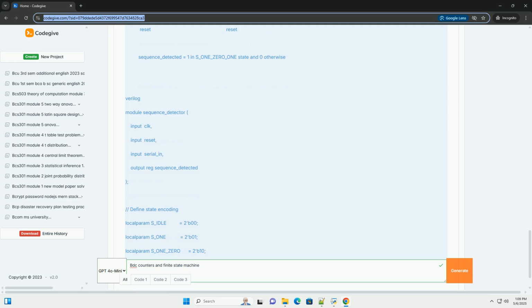Types of FSMs: Moore machine: the output depends only on the current state. Mealy machine: the output depends on both the current state and the input. State diagrams: FSMs are often represented visually using state diagrams. States are drawn as circles or ovals, and transitions are drawn as arrows labeled with the input conditions that cause the transition.